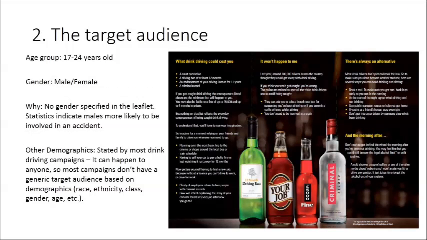The target audience for the Think leaflet is probably aimed at both males and females, but mainly in the age group of 17 to 24-year-olds. As it is stated in the leaflet, anyone can be involved in a drunk driving accident. This means it doesn't matter what your race, ethnicity, age, gender or class is, meaning that there is no base demographic for this leaflet, only to make people aware of the dangers of drunk driving.